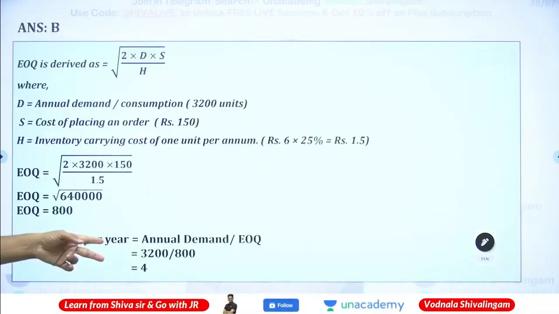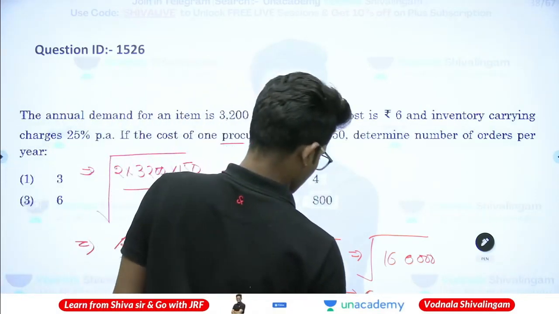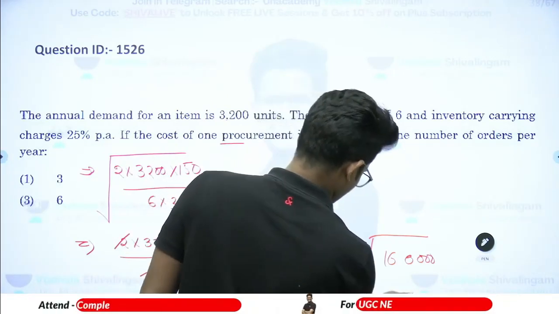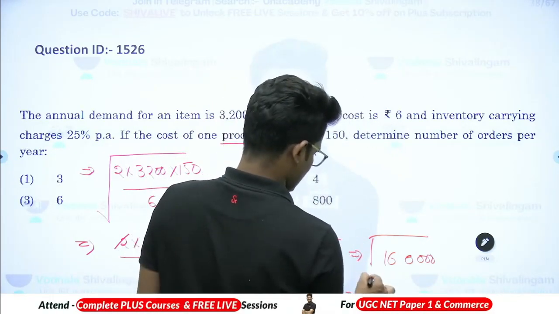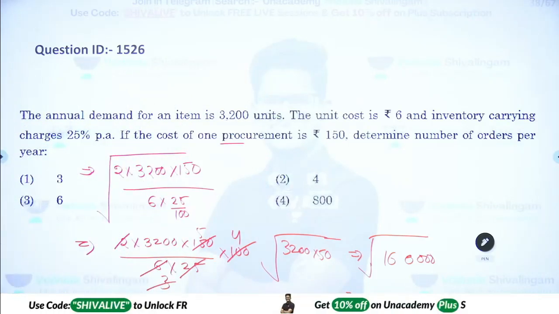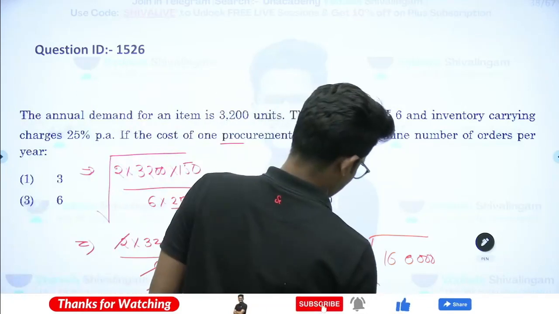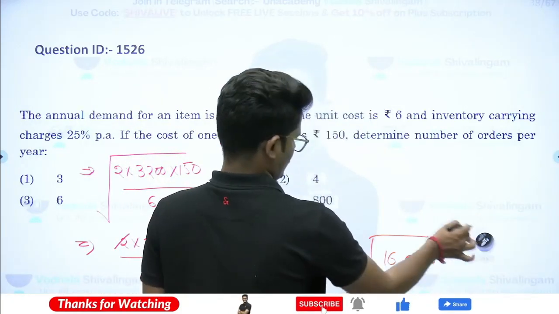The answer is B. No, I think, what is the EOQ? Please tell me the EOQ. I want the EOQ, 1,60,000 under the root, but what will be the EOQ? Yes, 800 will be the EOQ.